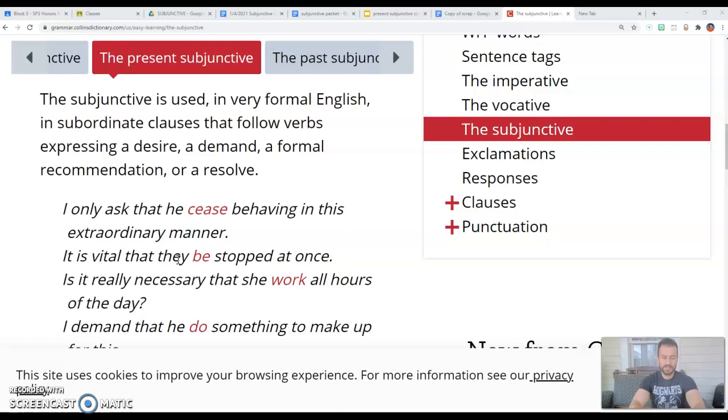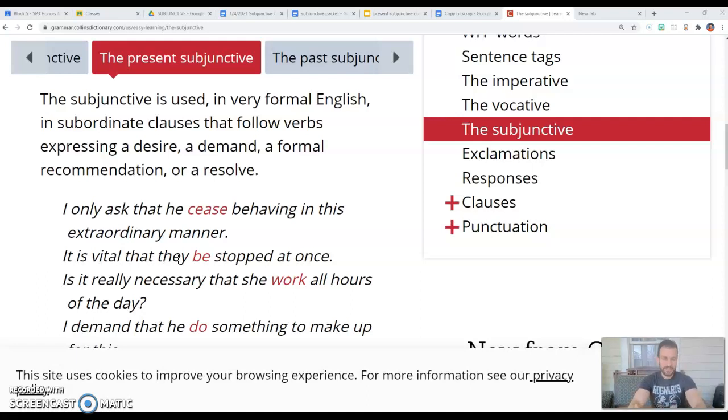Notice that each one of these sentences has two parts. It has a main clause, for example, I only ask, or it is vital, or is it really necessary? And then it has a dependent clause, which goes attached to that main clause. And in this case, we have he cease, or be stopped, and she work. And the two clauses are attached by the relative pronoun que.